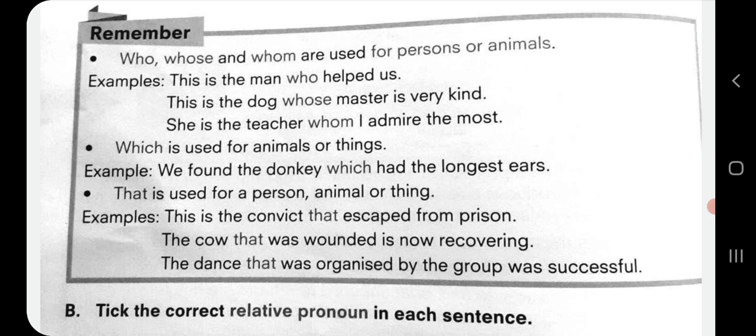That is used for a person, animal or thing. So see here, 3 examples are given. This is the convict that escaped from prison. So that is the relative pronoun. The cow that was wounded is now recovering. That is the relative pronoun. Now here in the first case, it is used for a person. In the second sentence, it is used for an animal. And now see here in the third sentence, the dance that was organized by the group was successful. So dance, we can say it is an event or it is just a non-living thing. So we can use here that instead of any other relative pronoun.